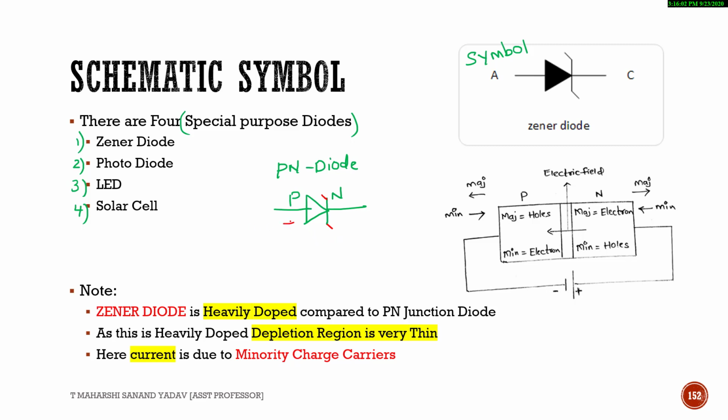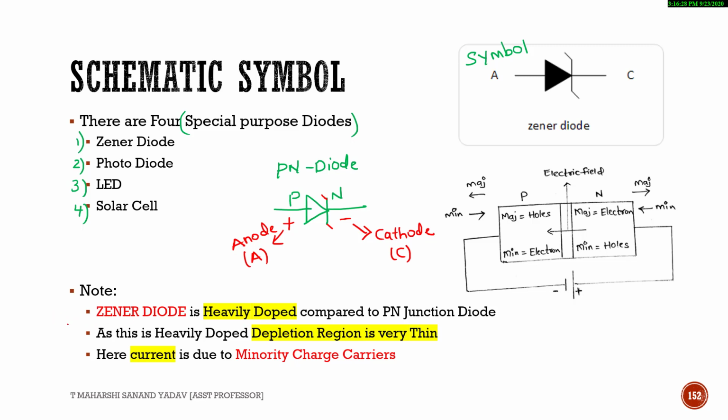Here P stands for p-type material and N for n-type material. Suppose if I want to forward bias it, I need to connect p-type to positive, n-type to negative. Alright, so this positive is nothing but anode, negative is nothing but cathode. It's also represented as A and C.